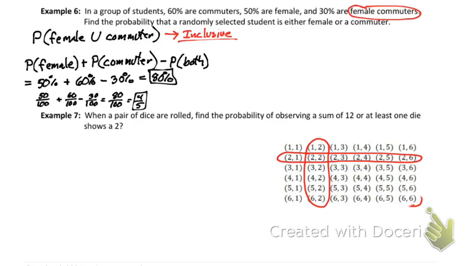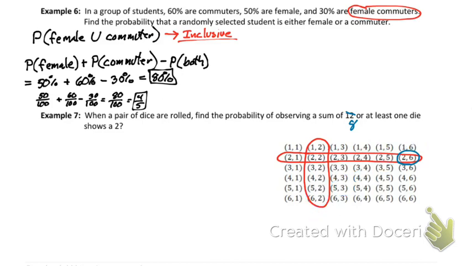If I changed this to a sum of 8, don't do it, just pay attention. If I change this to a sum of 8, I would then have 2, 6, 3, 5, 4, 4, 5, 3, and 6, 2. These would be inclusive. There are 2 cases where there's overlap, where there's a 2 in it and it adds up to 8.